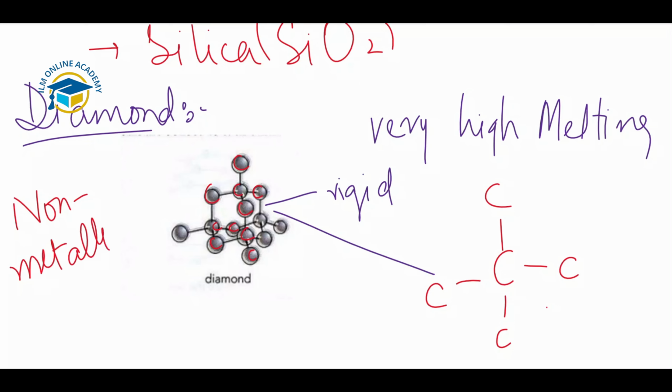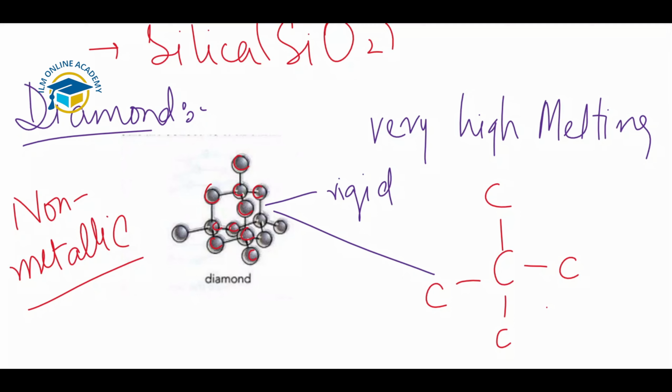Diamond is formed by the covalent bonds between the carbon atoms, okay, and each carbon atom is bonded to 4 more carbon atoms. All outer electrons of the atoms are used to form the covalent bond, so therefore it is a non-metallic element and it does not conduct the electricity.